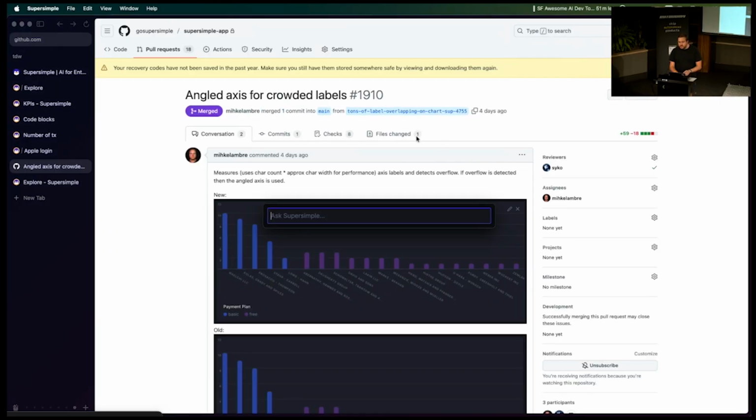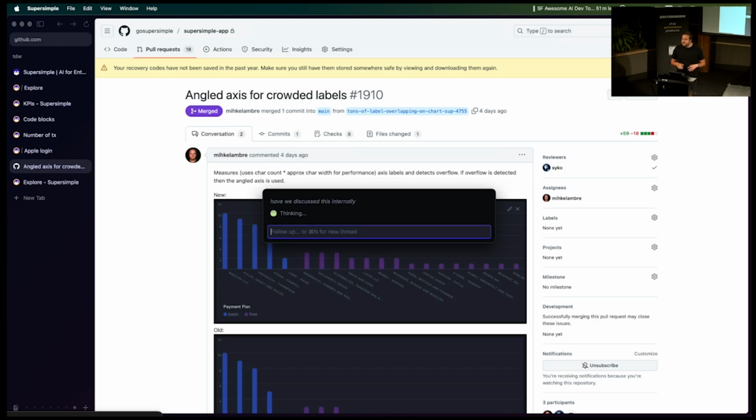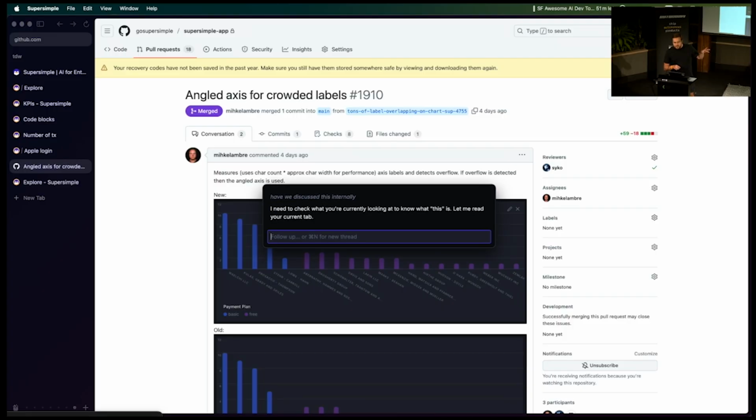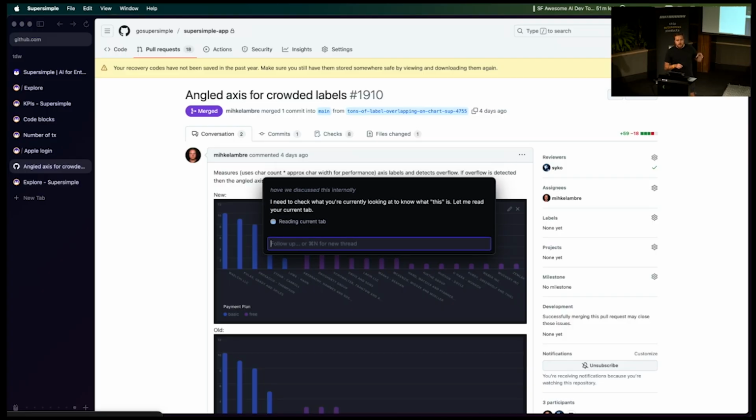So we actually built a little Mac app called Supersimple for Mac, where I can have this GitHub PR open and ask, have we discussed this internally? And this just uses our public API to do this reasoning across all of our connected data sources. But for the Mac app specifically, if we have Claude move, we also actually are about to release this.